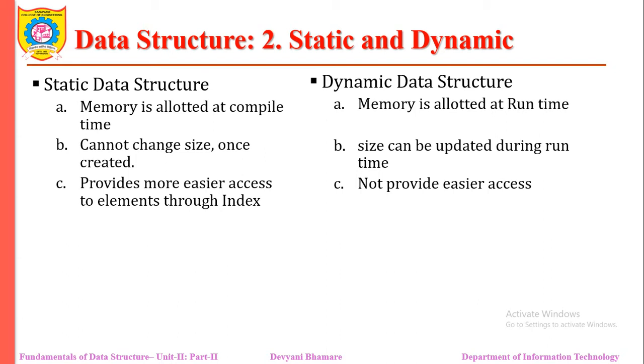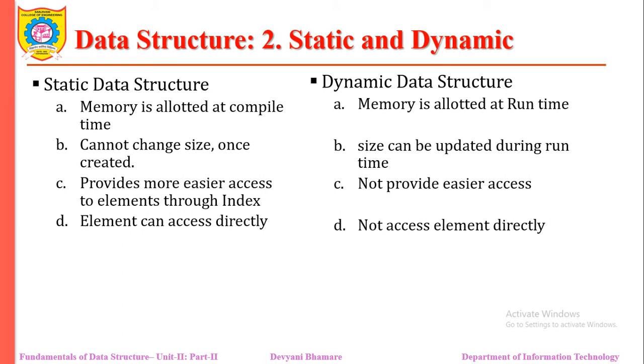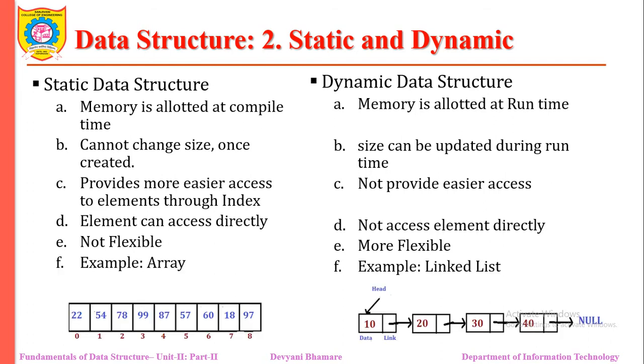In a static data structure, it provides an easier way to access elements through an index. But in the case of a dynamic data structure, we cannot access elements very easily. Elements can be accessed directly with the help of the array name and the index. But in the case of a linked list, we need to go element by element. That's why we can't access the element directly. In static, data structures are not flexible, but dynamic data structures are more flexible. If you look at this example, this is our array and this is the linked list. So in an array, we can get a specific element, that is, the element at the third position.